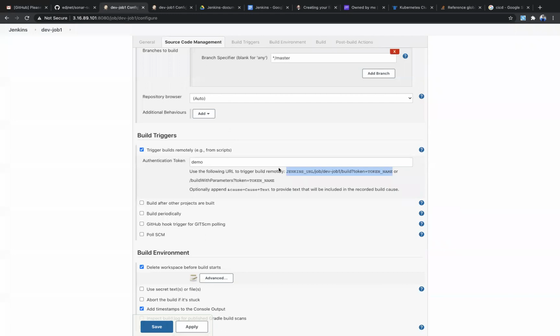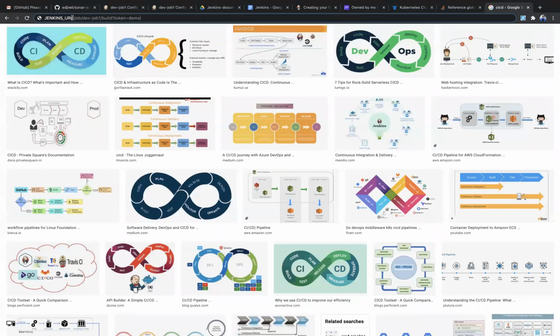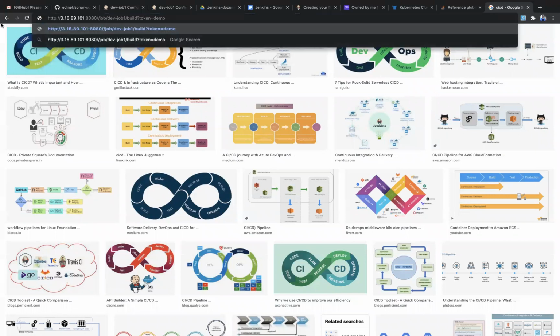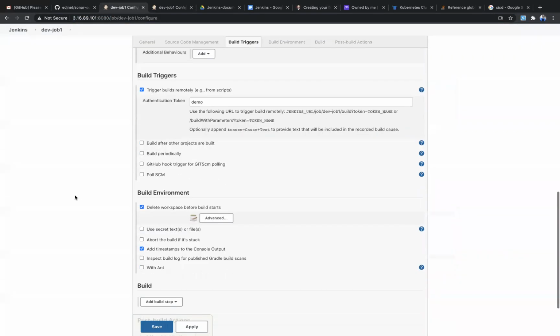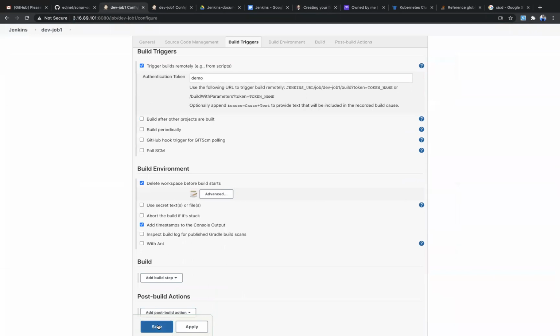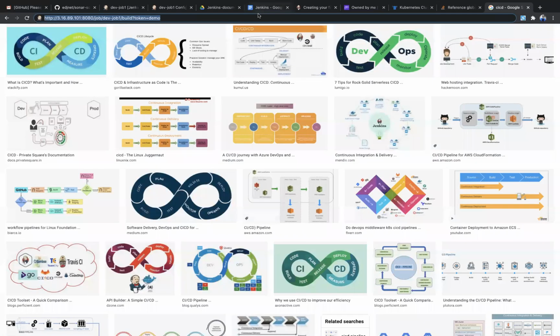So I will replace the Jenkins URL with this. This is the IP address with the port number. Okay, done. We are ready with the token. Let me save this one. If I don't save, the changes won't be reflected. That's it. As of now, we have 61 builds. So if I trigger this, I will just enter this one.